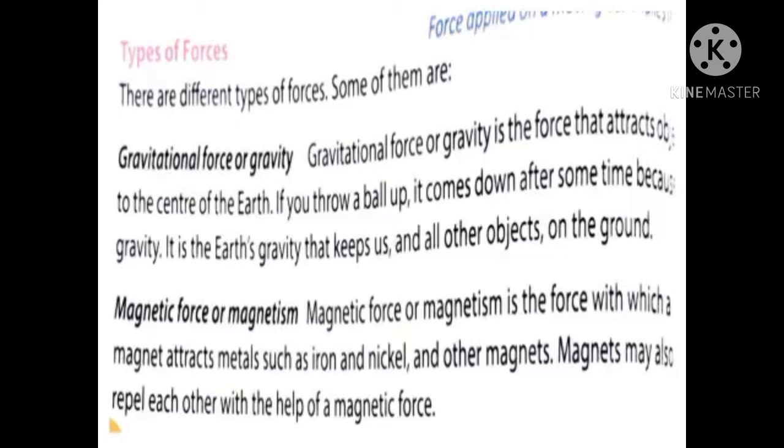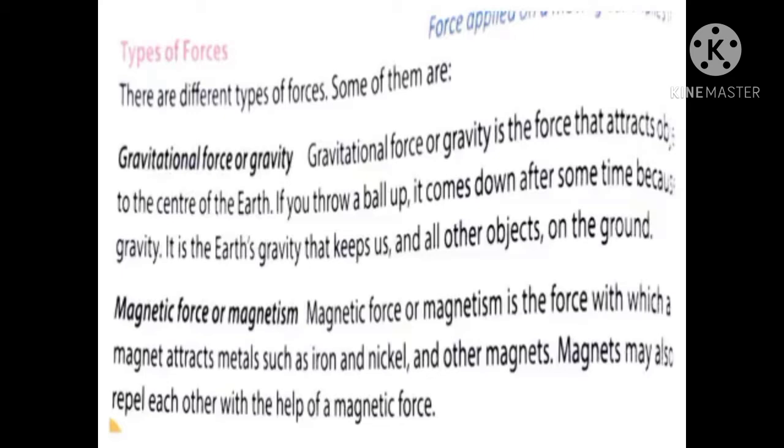That is called the attraction force, no? That force is called the magnetic force. Usually a magnet can attract metals like iron, nickel and sometimes even cobalt also, right? All these metals can be attracted by the magnet.